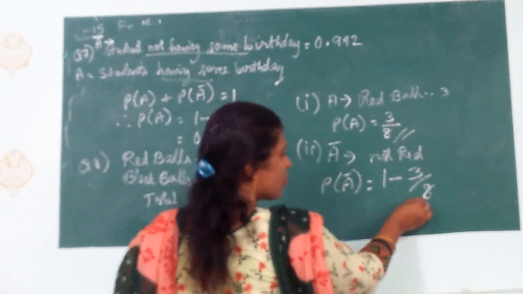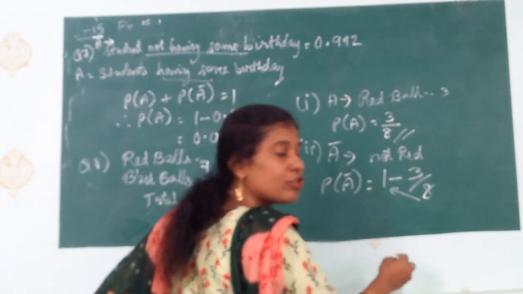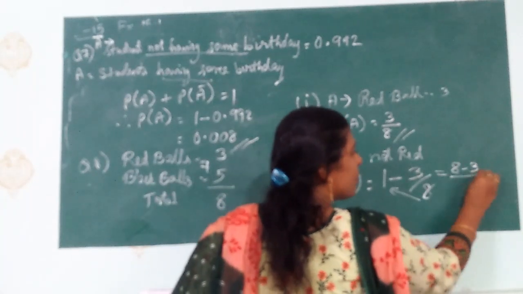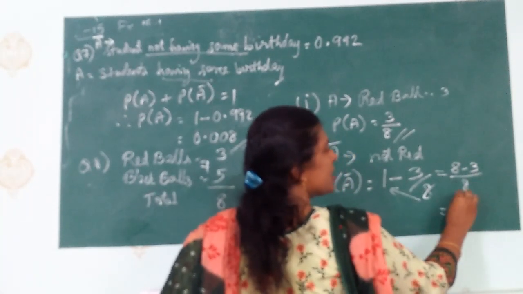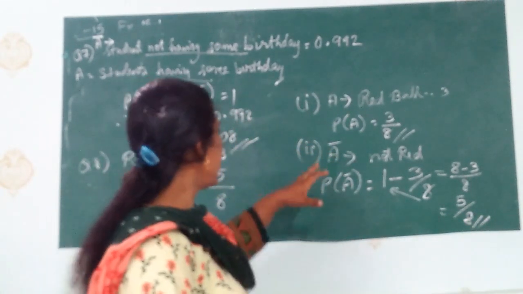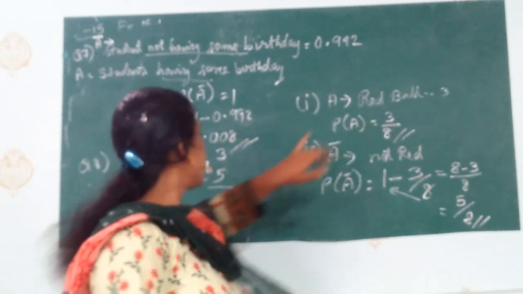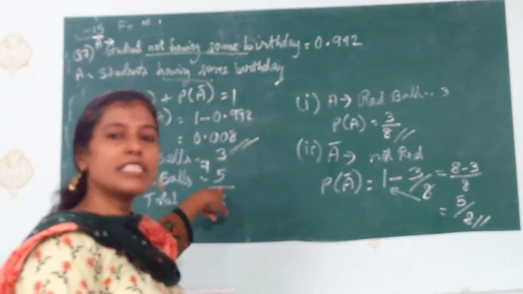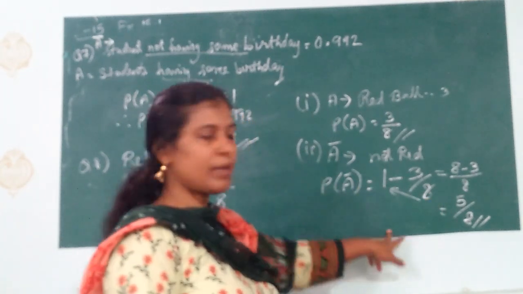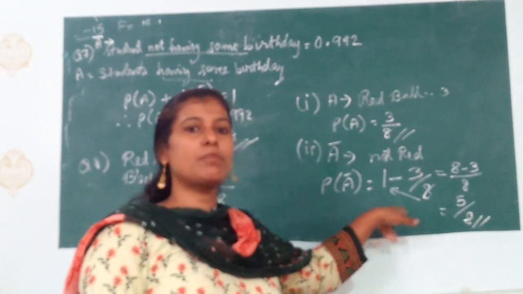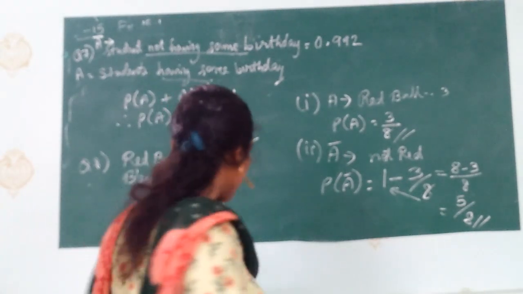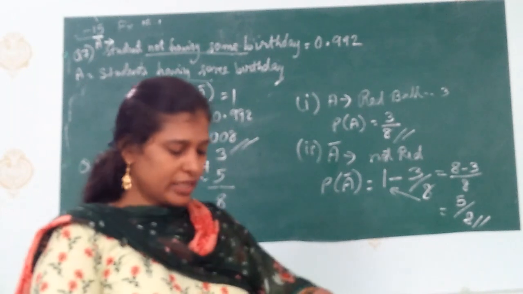1 minus 3, 2 upon 8? Don't do that. We have to cross multiply because we have to make the denominator common. So it will be 8 ones are 8 minus 3, common denominator 8. That is 8 minus 3 will be 5 by 8. Okay, and logically also if you take it, when it is not red, then it would be black. And black is how much? 5. So 5 by 8 will be the final answer. But you don't have to write 5 by 8 directly. You have to write like this: 1 minus 3 by 8 equals 8 minus 3 upon 8, that is 5 by 8. Okay. This way, go on doing the sums.